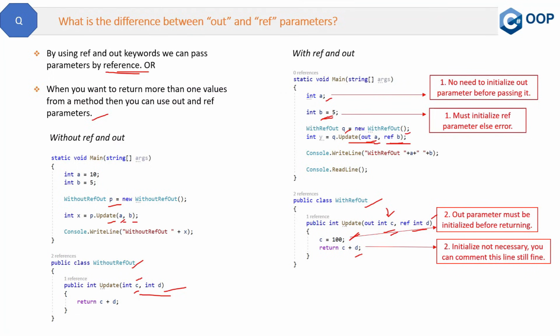In short, we can say that the out parameter is to assign a new value, and the ref parameter is to modify an existing value. So this is the use of out and ref parameters. Let me show you the same thing in Visual Studio Code also.